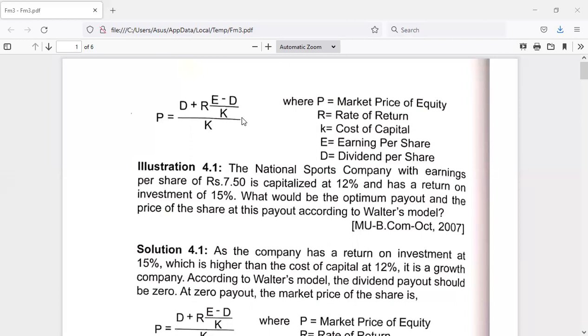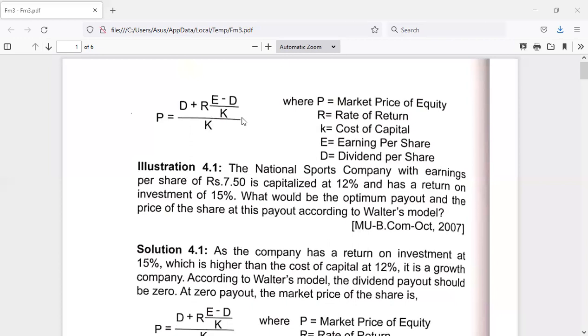See here, they have not given D. That means they may be following zero dividend payout. Now we'll see the explanation. So the explanation is given already. As the company has a return on investment of 15%, which is higher than the cost of capital of 12%.